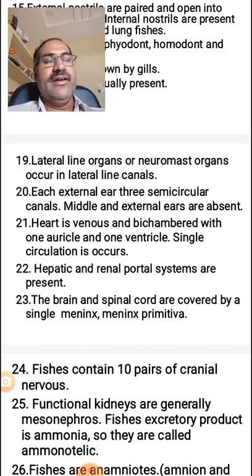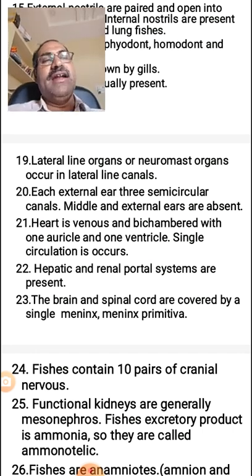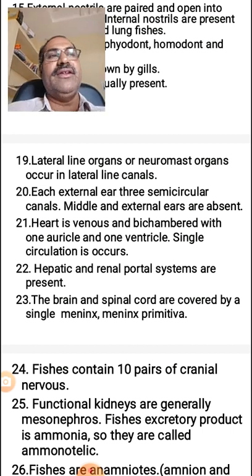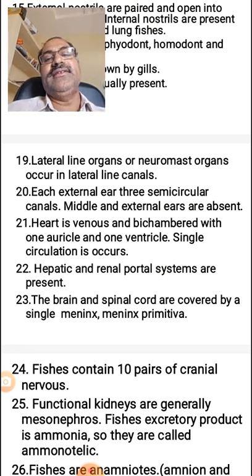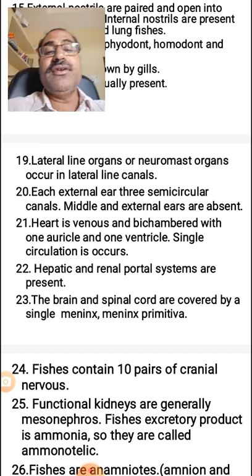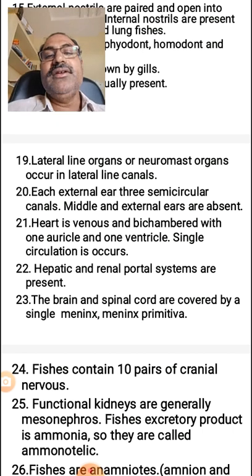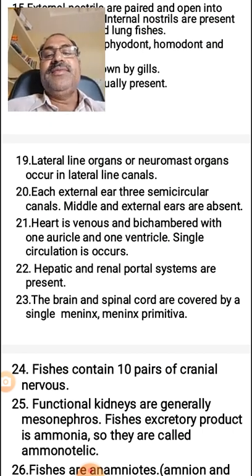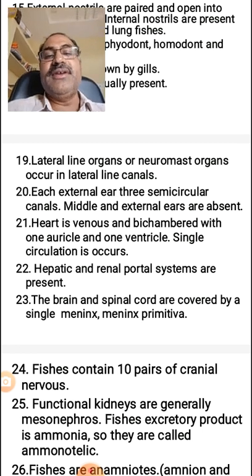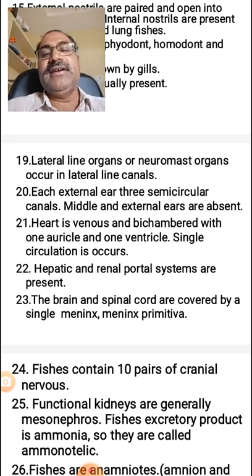If you take the fish body, from anterior to posterior, in the middle, a line is formed, called the lateral line, lateral line organs or lateral line system, also called neuromast organs. Each internal ear contains 3 semicircular canals in the fishes. The middle and external ear is absent in the fishes.